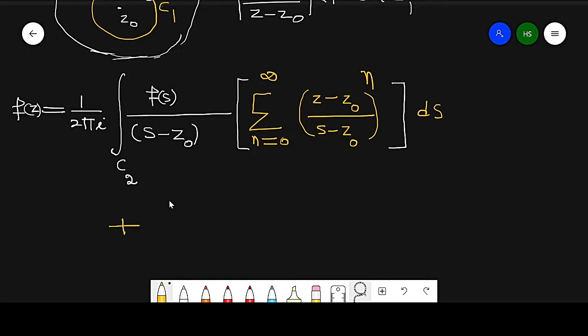Second part: 1 by 2 pi iota, integration around C1.